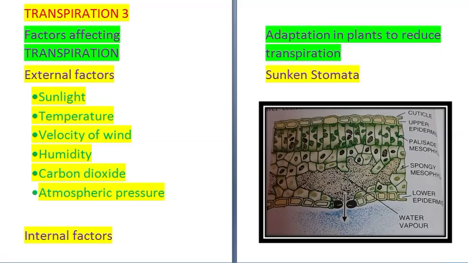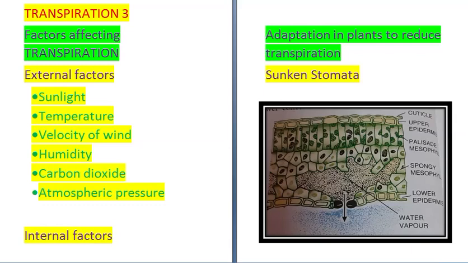External factors, the first factor is sunlight. During daytime sunlight is there and at night sunlight is not there. So during day stomata are open and they allow transpiration to take place. Why do stomata open? Because they want carbon dioxide to come into the cells for photosynthesis, and along with that transpiration occurs. During night stomata are closed, transpiration does not take place.